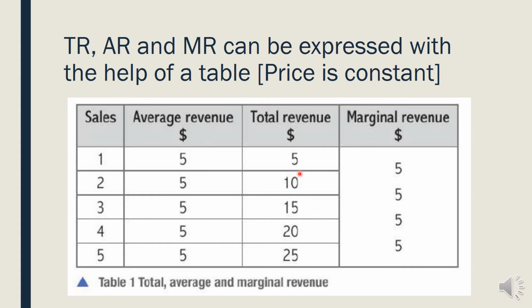So we get total revenue here: 5, 10, 15, 20, 25. The average revenue is 5 and price is constant. The additional revenue you are receiving is 10 minus 5, that is 5; 15 minus 10, that is 5; 20 minus 15, that is 5; 25 minus 20, that is 5. So marginal revenue is also the same. When the price is constant, average revenue and marginal revenue are the same, and total revenue means price into quantity, or sales into average revenue.